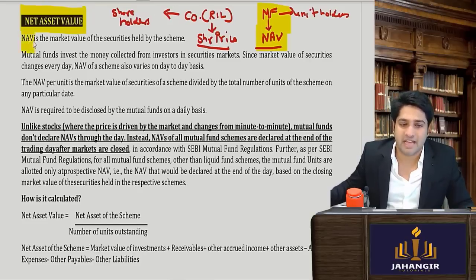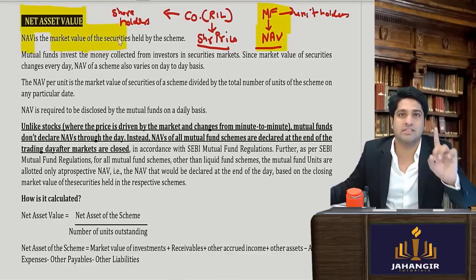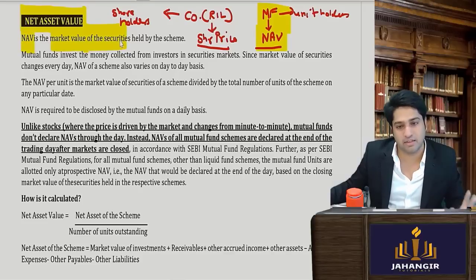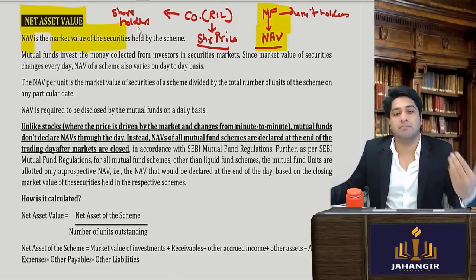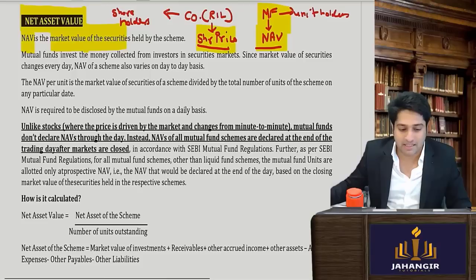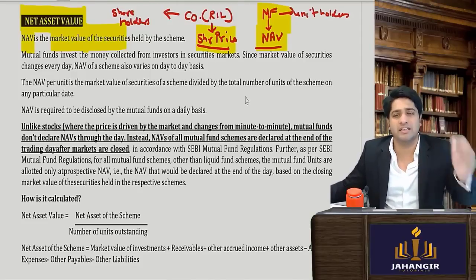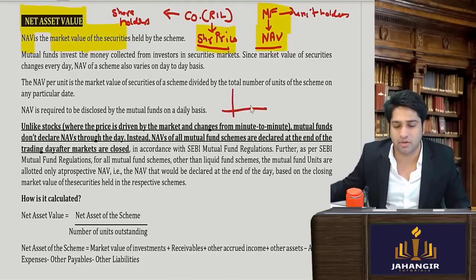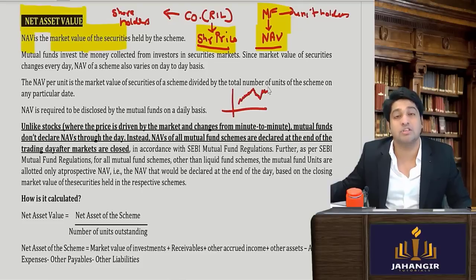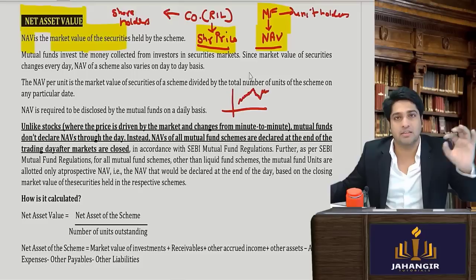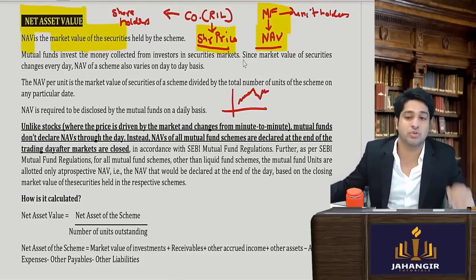So NAV is actually the market value of the security. One security is for how much is the NAV. Now in a company, the share price moves continuously till 3:30. We see the market price moving. Yes or no? Share price going up, share price going down continuously throughout the day.